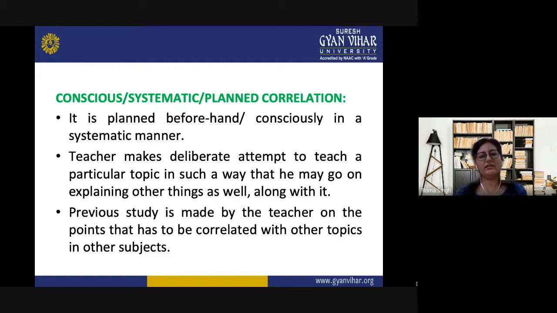Then the next method in horizontal correlation is conscious, systematic, or the planned correlation. So it is planned beforehand, consciously, and in a systematic manner. Here, the teacher enlightens students with certain ideas they have planned beforehand. So the teacher makes a deliberate attempt to teach a particular topic in such a way that he may go on explaining other things as well along with it.